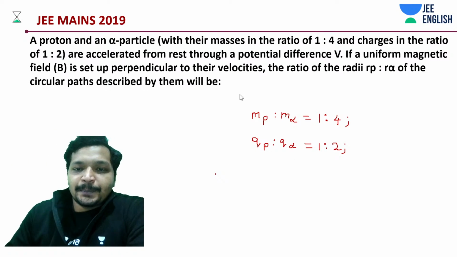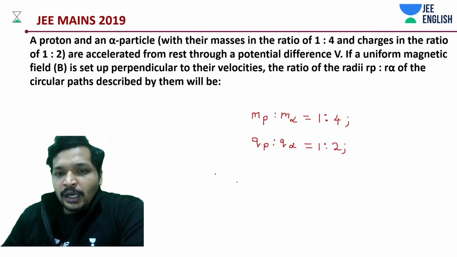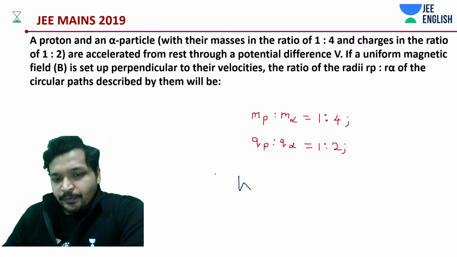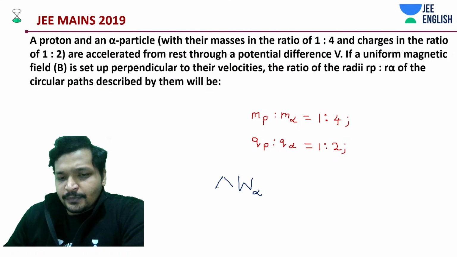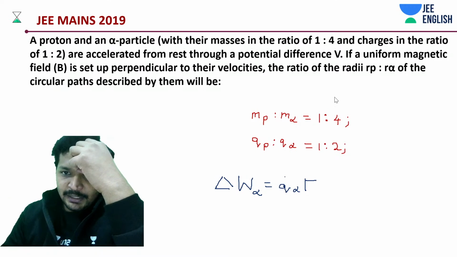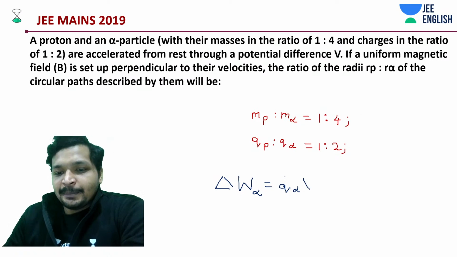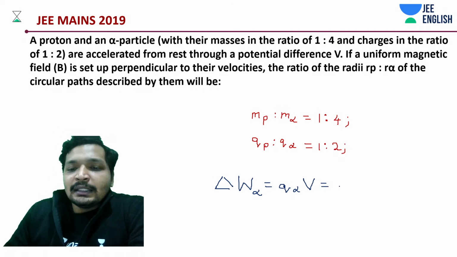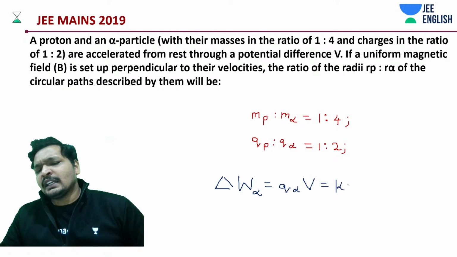Okay. Next thing. What do we know? We know the work done for your alpha particle is giving you Q of alpha into the potential difference. I must say electric field by distance, but it is potential difference, right? It can't be electric field, it would be a force then, right? And that means the first thing we need to know is the kinetic energy of your alpha particle.